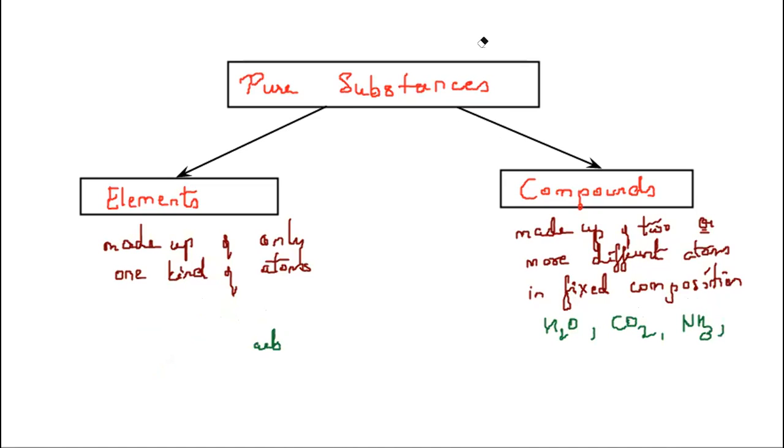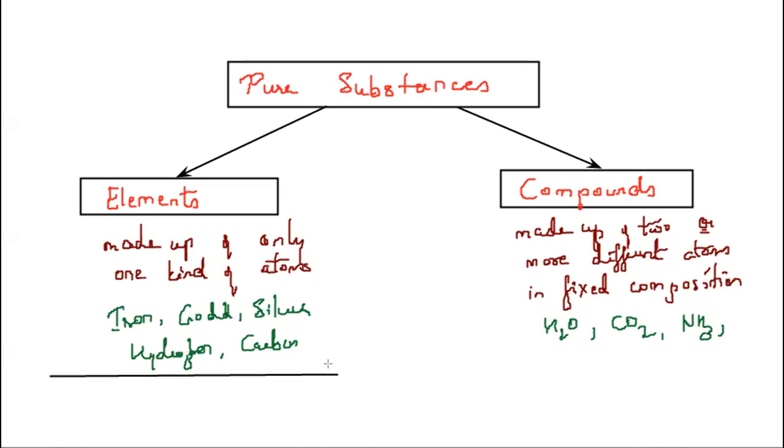Let me keep these examples as they are. The elements, depending upon their properties, are further divided into three types, and compounds, depending upon the origin, are divided into two types.